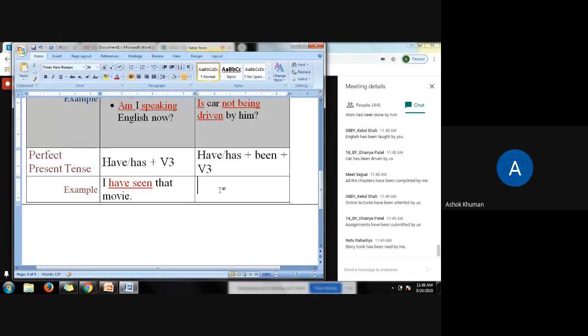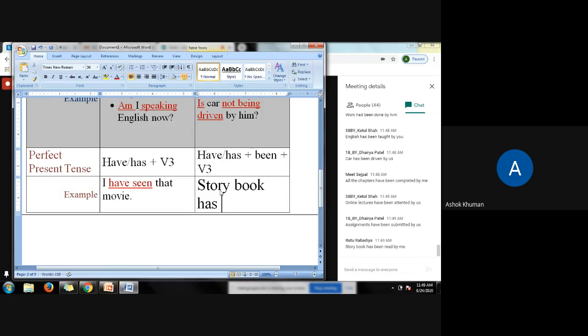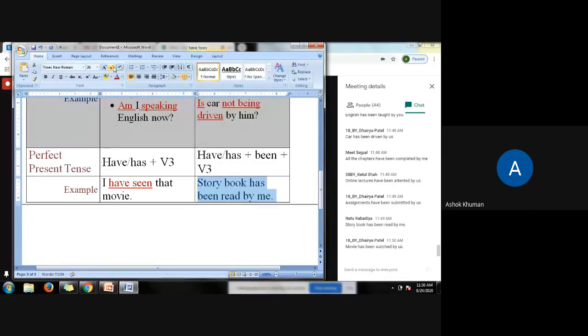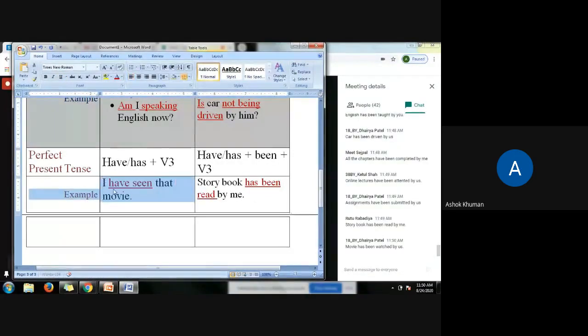Okay, so we will take the last sentence. Storybook has been read by me. So look at this: have, has plus been plus read, V3. Very good. So in the same way, we can make negatives of these sentences.